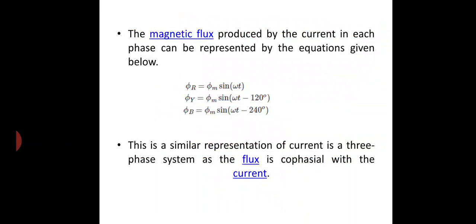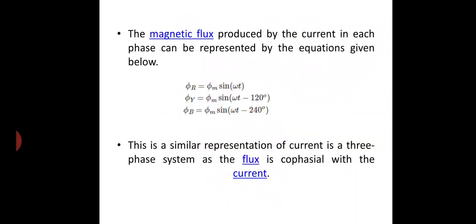You know the basic expression for a sinusoidal wave, V equal to Vm sin omega t. Like that, the flux produced by the coil is also sinusoidal, so phi R equal to phi m sin omega t, phi Y equal to phi m sin(omega t minus 120), and phi B equal to phi m sin(omega t minus 240 degrees).